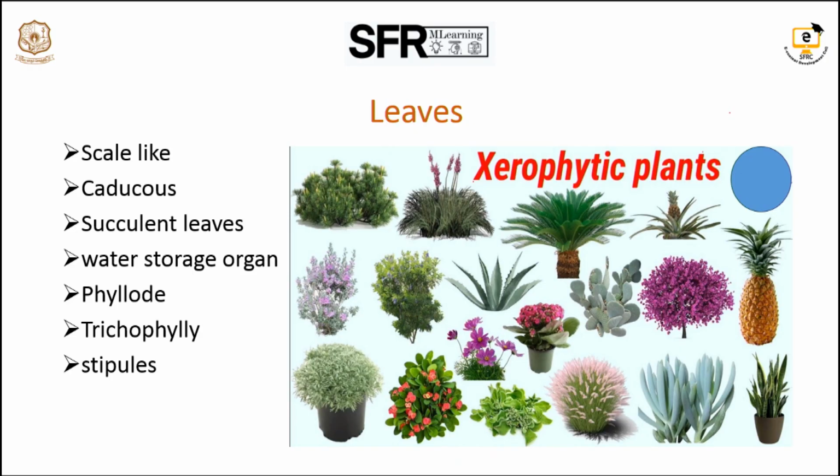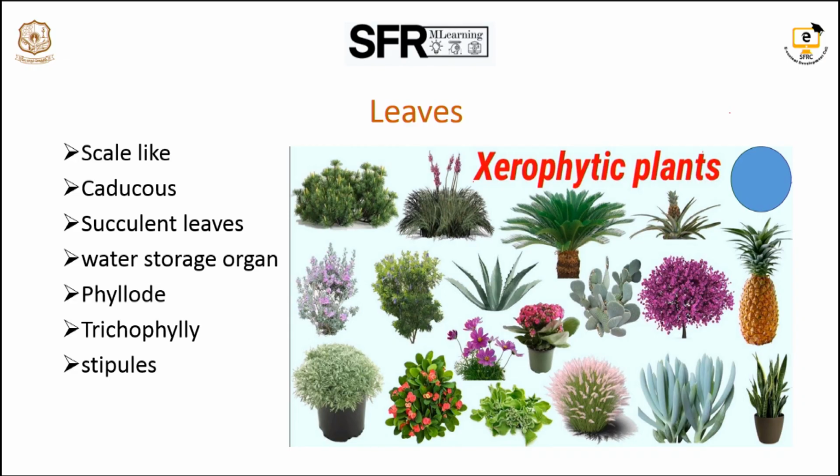For example, the leaves of aloe vera. Aloe vera is the best example of a xerophytic plant; its leaves store an enormous amount of water. Next is phylloclade, and third is trichomes and stipules. These are examples of modified leaves in xerophytic plants.